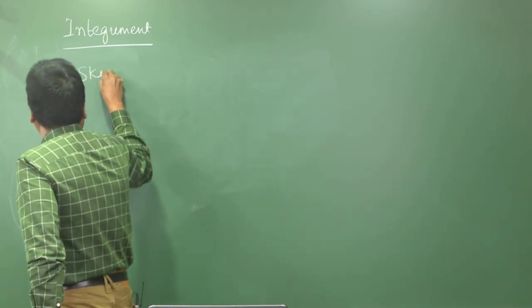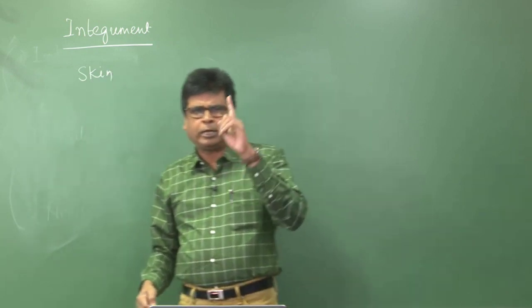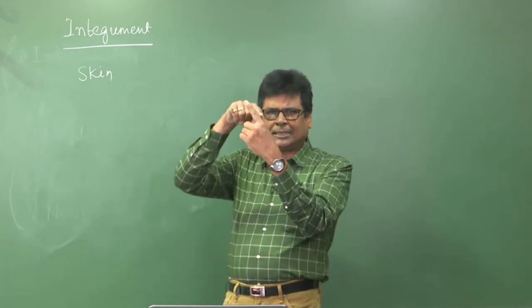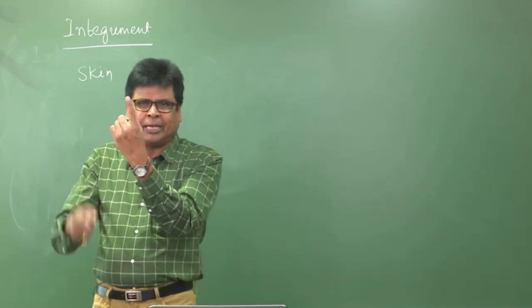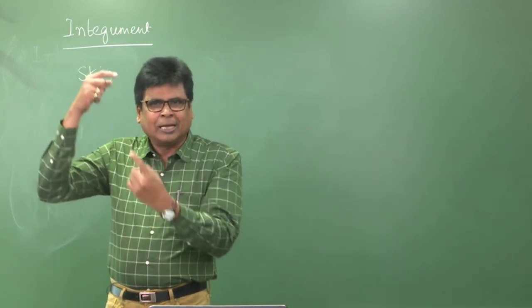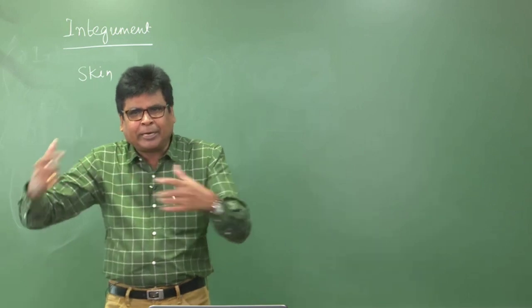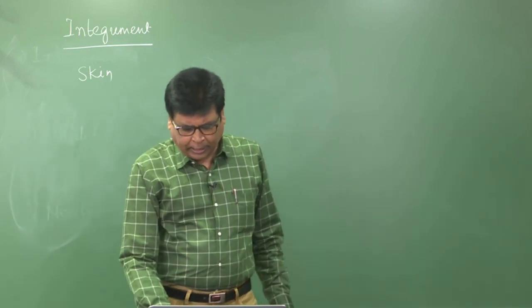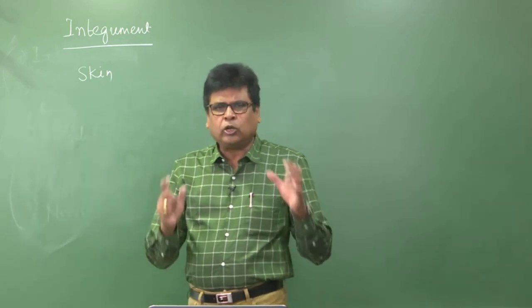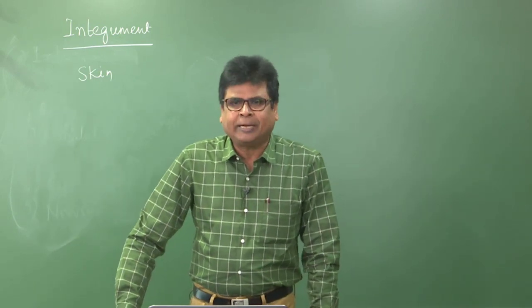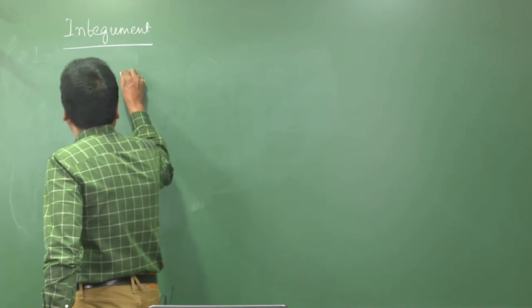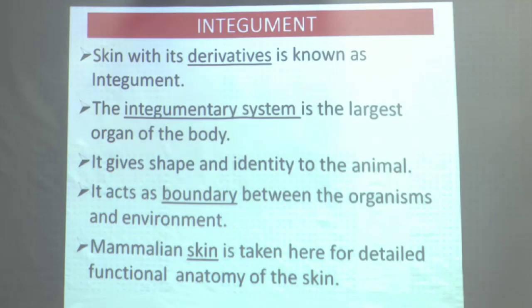And again, for example, I am showing you this finger, which is covered by skin, and this finger has a nail at the tip. So this nail and this hair are derivatives of the skin. So what is integument? Integument is nothing but the skin with its derivatives. So what is the definition? Skin with its derivatives constitutes the integument.